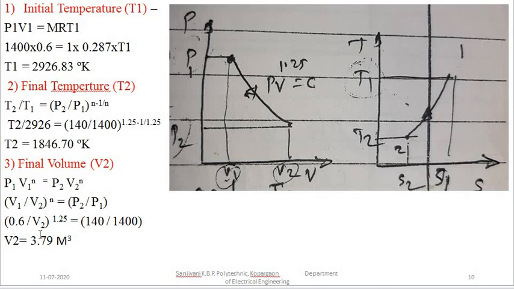Now putting these values and simplifying this equation, we get V2 is equal to 3.79 meter cube. So that is the final volume we are getting. Initial volume is 0.6 meter cube and final volume is 3.79 meter cube. So volume has increased in this expansion process.